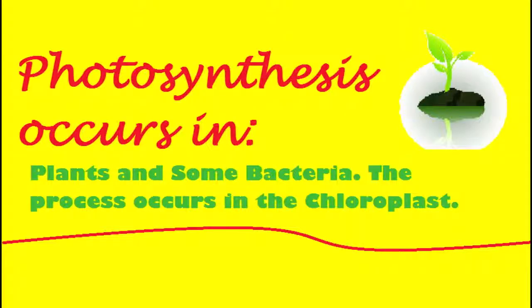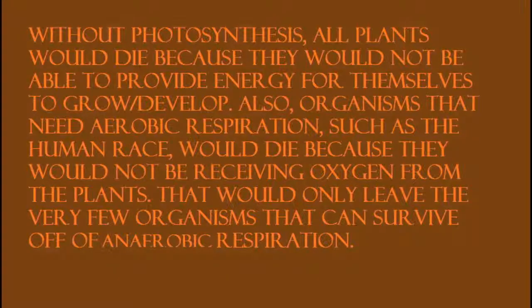Let's begin with photosynthesis. Photosynthesis occurs in plants and some bacteria. This process occurs in the chloroplast. Now, without photosynthesis, all plants would die because they would not be able to provide energy for themselves to grow or develop. Also, organisms that need aerobic respiration, such as the human race, would die because they would not be receiving oxygen from the plants. That would only leave the very few organisms that can survive off anaerobic respiration.